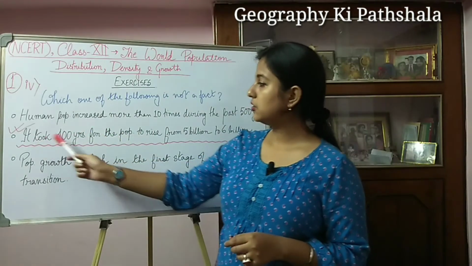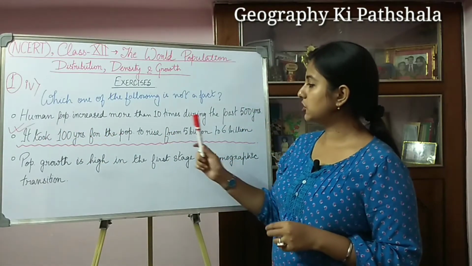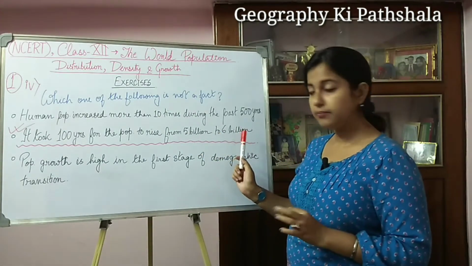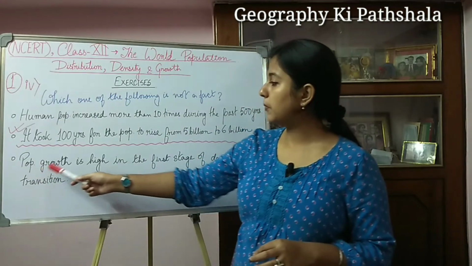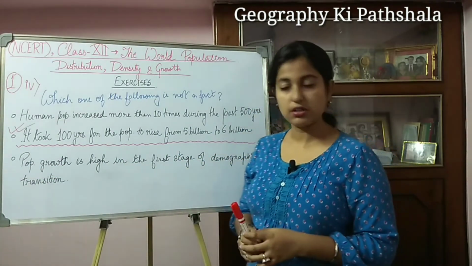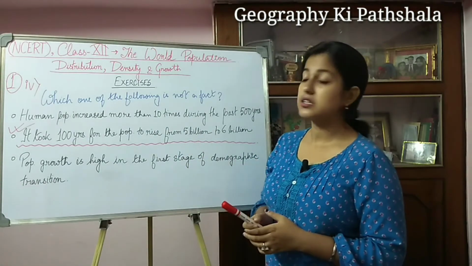Then comes that it took 100 years for the population to rise from 5 billion to 6 billion. The third option is that population growth is high in the first stage of demographic transition. So here the answer will be the second one.